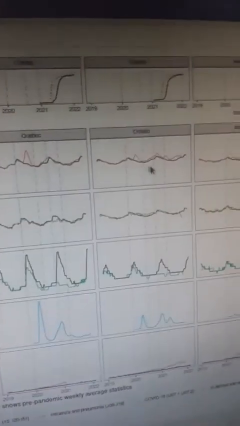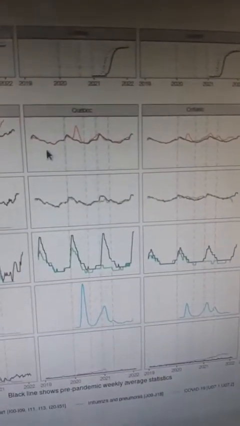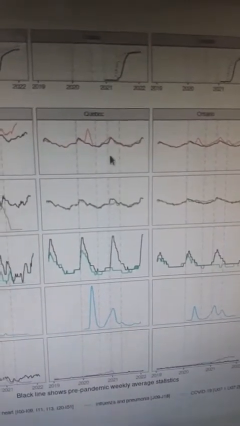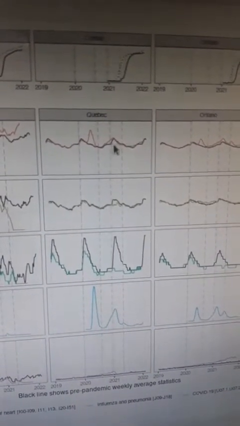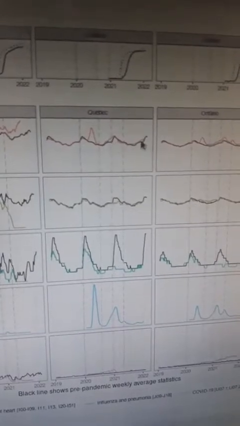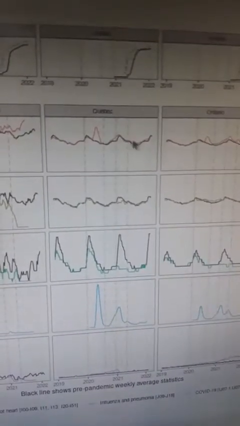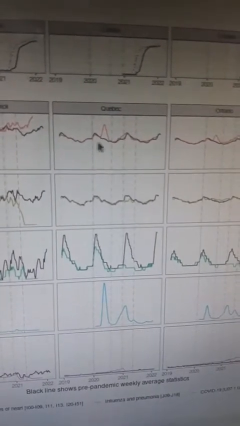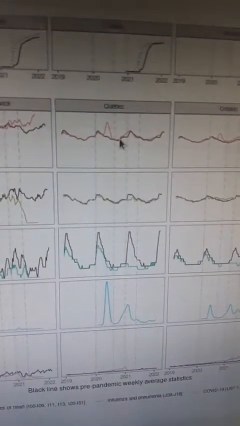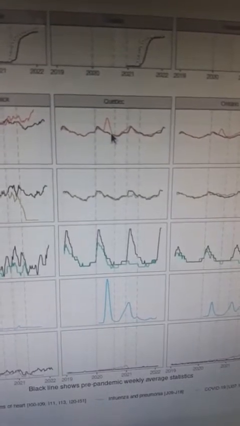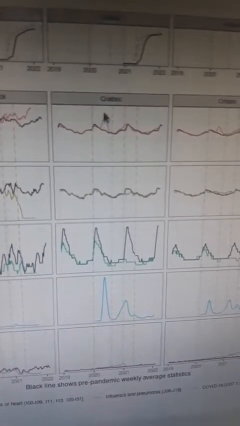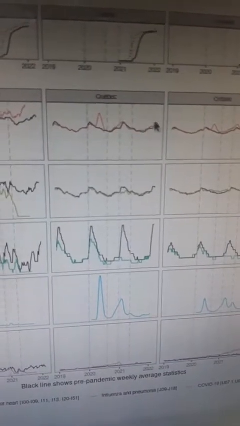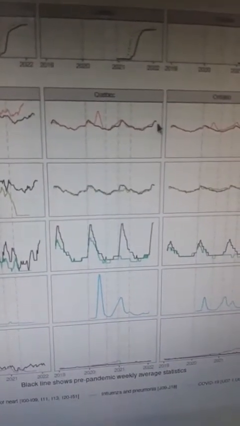The total deaths for Quebec in 2021 are almost identical to the historical average. This is quite nice, because in 2020 we did have a jump due to COVID deaths. And now everything seems back to normal.